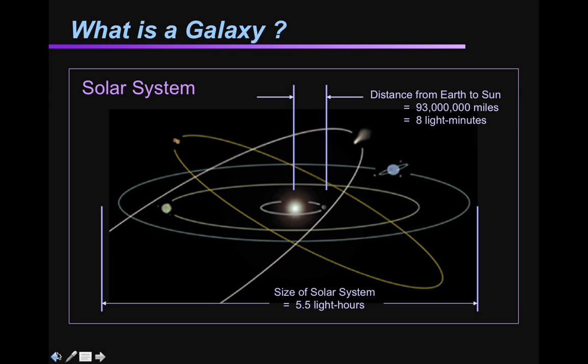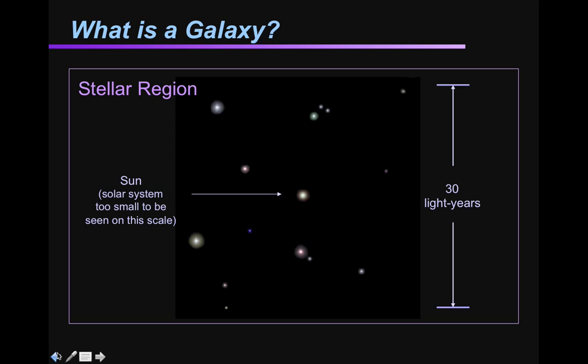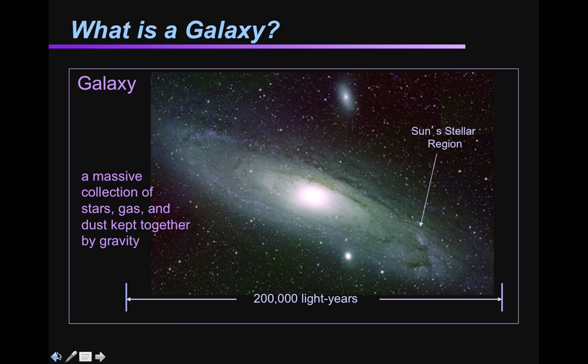And remember, the star that's in our solar system, that's the only star that's here, the sun. All these other stars that you see are far outside our solar system. But we have quite a big stellar region. This is kind of our star's neighborhood. So within 30 light years, we have quite a few suns, like ours, surrounding us. But even your stellar region is really only a very small area of an entire galaxy.